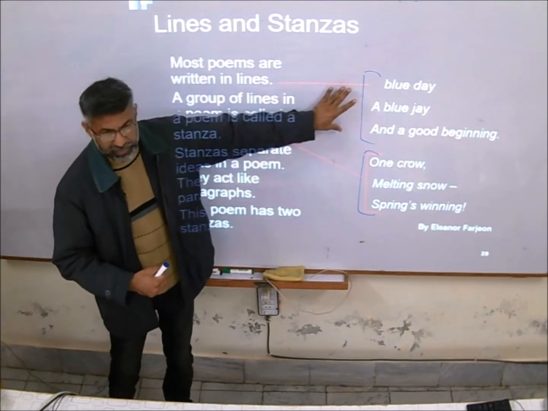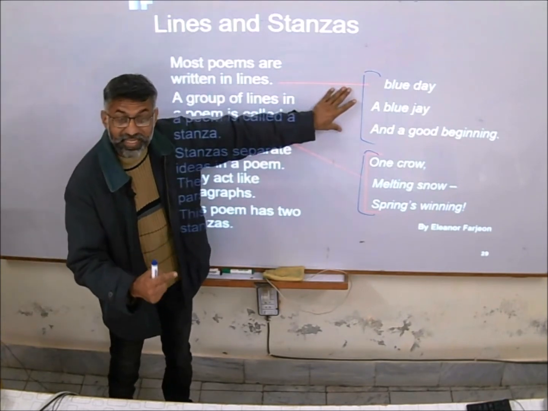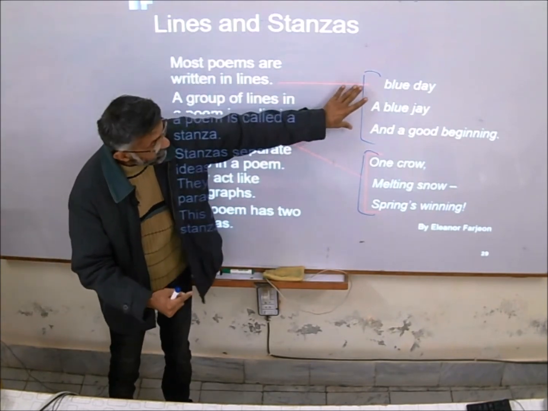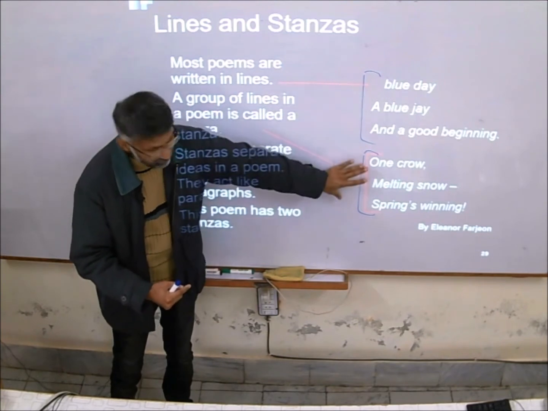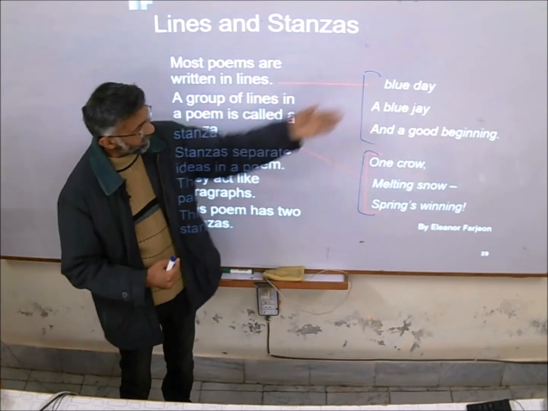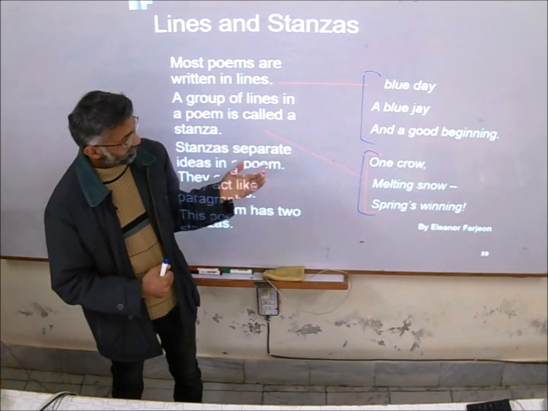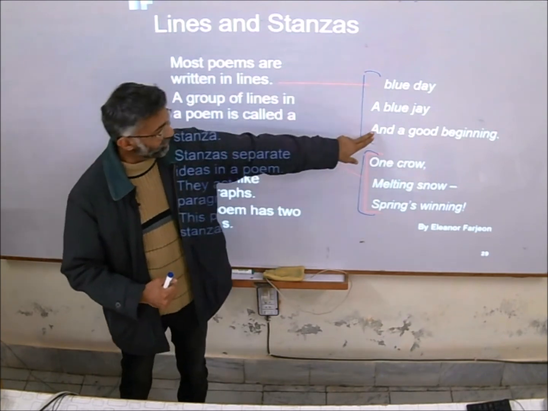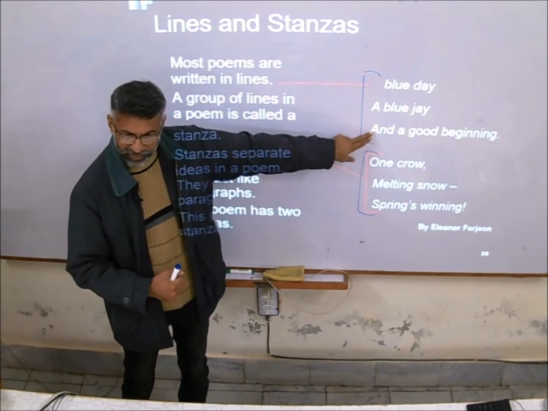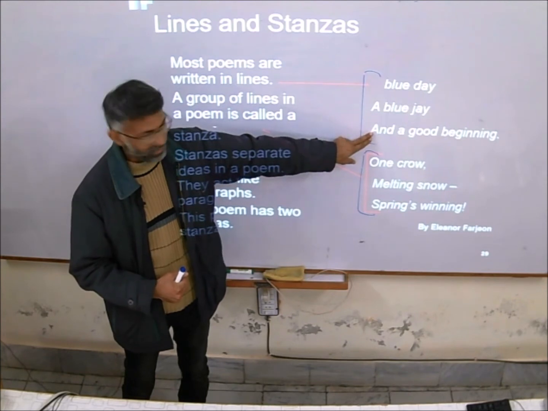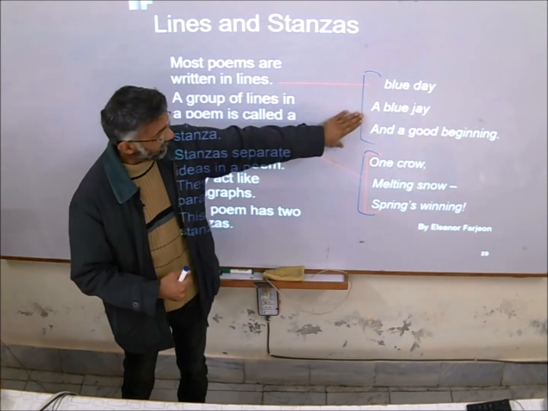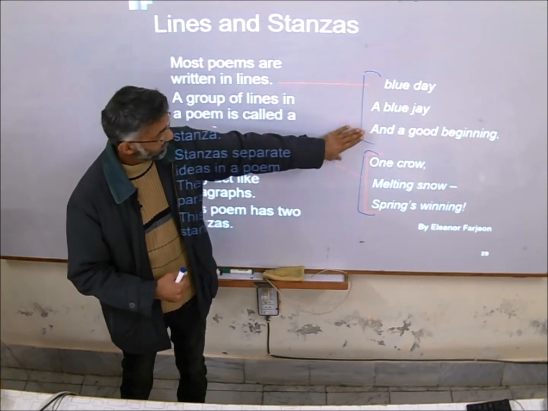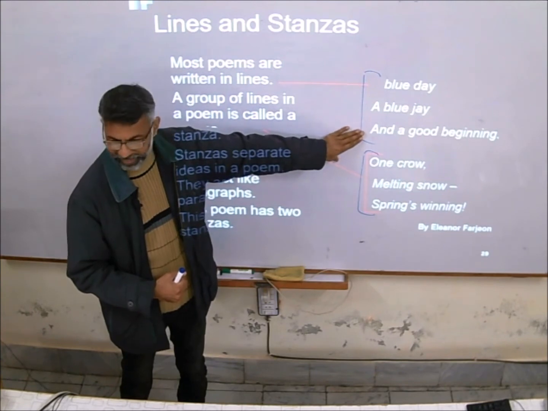each stanza has a separate idea. This is idea number one, this is idea number two. What's the idea? About the blue day, the beginning of the day, the start of the day. Blue day, a blue jay, and a good beginning.